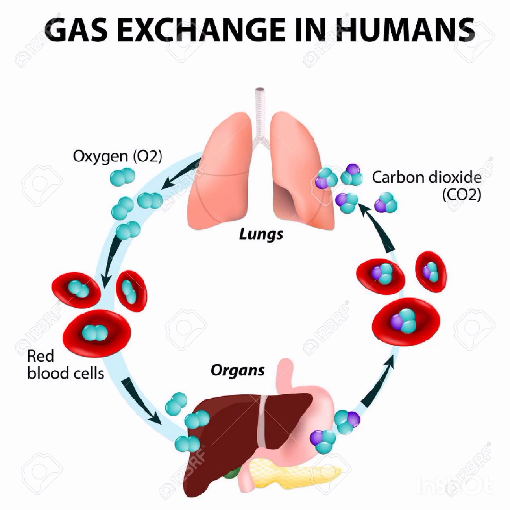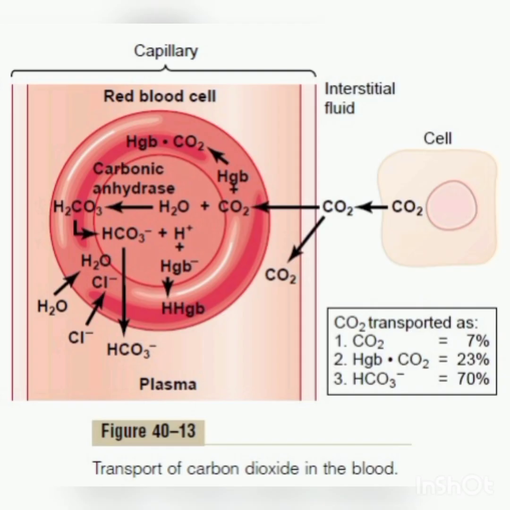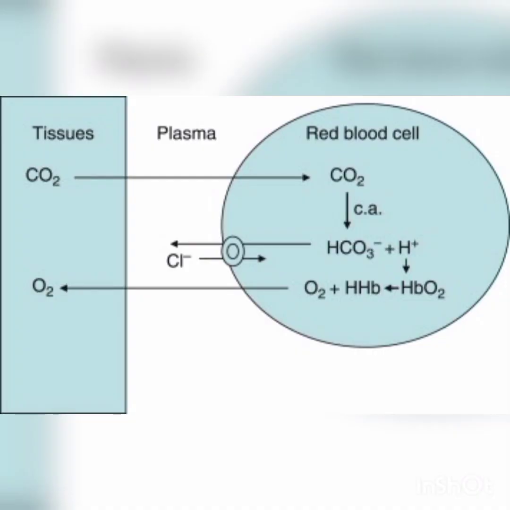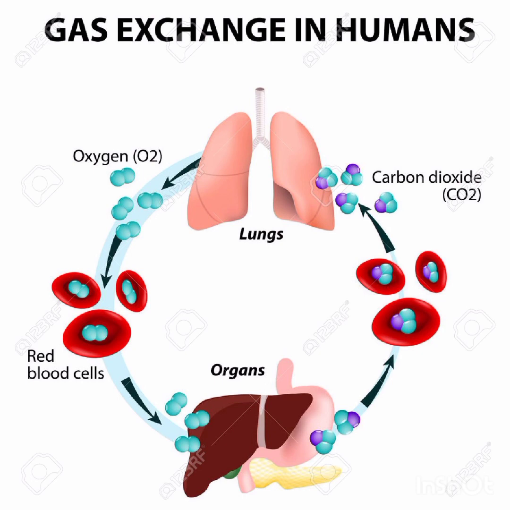From the lungs, oxygen diffuses into the blood, and the blood carries the oxygen to the cells. The cells take the oxygen for oxidation. Oxidation releases carbon dioxide. Then that CO2 diffuses from the cells into the blood, and the blood carries the carbon dioxide to the lungs for removal. Next, the first gas is oxygen. Oxygen transport from lungs to cells is called O2 transport. Oxygen is transported from the lungs to cells through the plasma and RBC of blood.